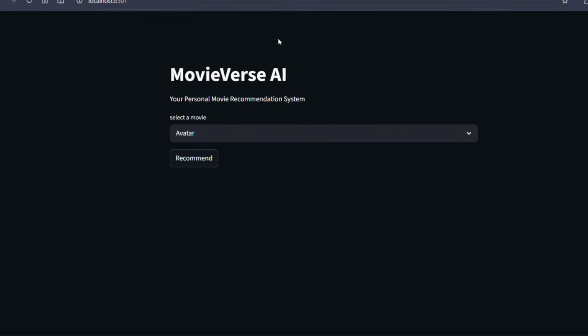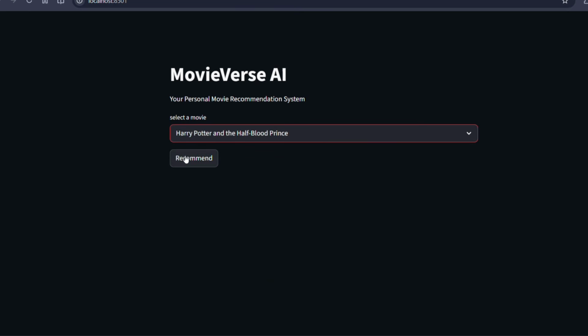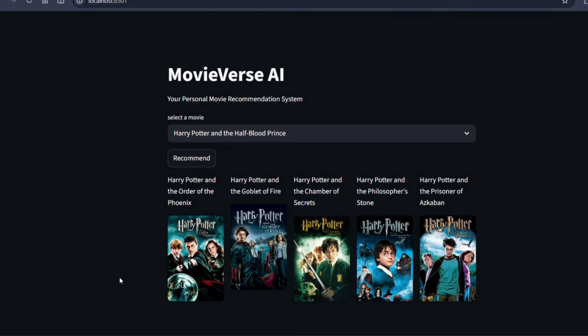Now we will see our movie recommendation system. So I select a movie from the drop-down list. I will select Harry Potter and click on the recommend button. And here you will see all 5 movies related to Harry Potter are showing with the posters.